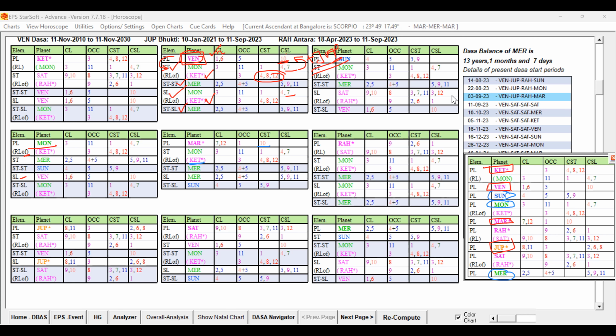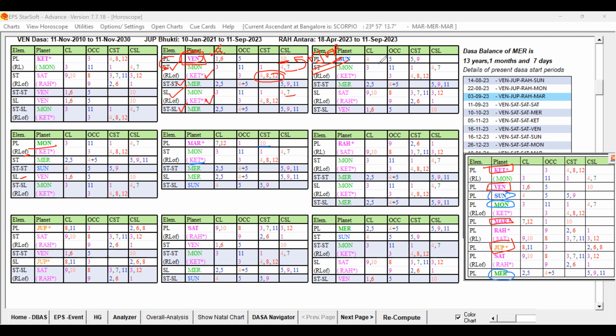Now, Dasa Lord we have checked. In the Dasa Lord, which are the favorable key planets? Moon, Mercury. Definitely, Moon, Mercury is important, and unfavorable Venus and Ketu and Jupiter role, I mean, should not be there in the Bhukti Lord. So the Bhukti Lord, which is having the favorable key planet, that will favor the marriage, depending on the level-wise strength. Now let us check: after Venus, Sun is coming.